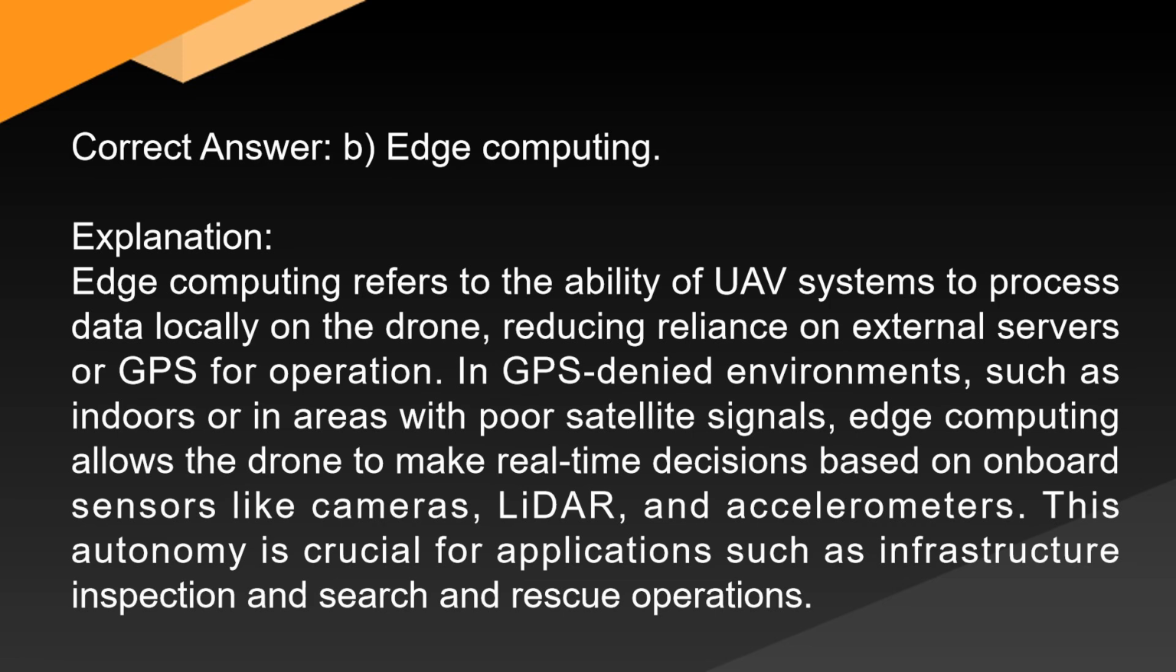Explanation. Edge computing refers to the ability of UAV systems to process data locally on the drone, reducing reliance on external servers or GPS for operation. In GPS-denied environments, such as indoors or in areas with poor satellite signals, edge computing allows the drone to make real-time decisions based on onboard sensors like cameras, LiDAR, and accelerometers. This autonomy is crucial for applications such as infrastructure inspection and search and rescue operations.